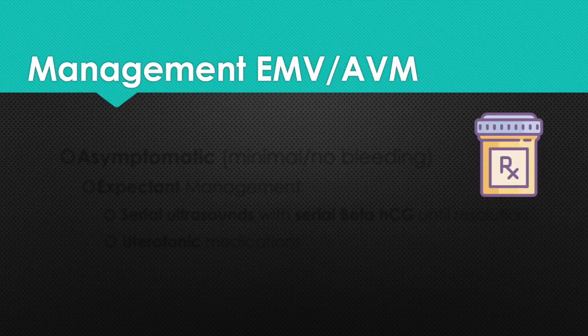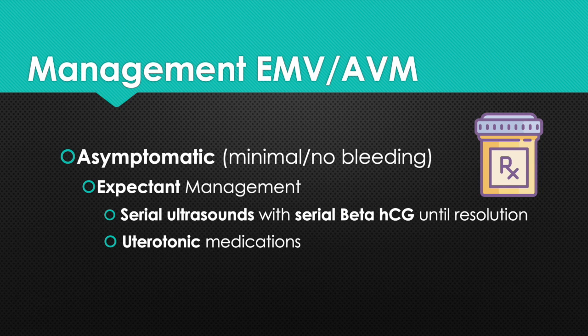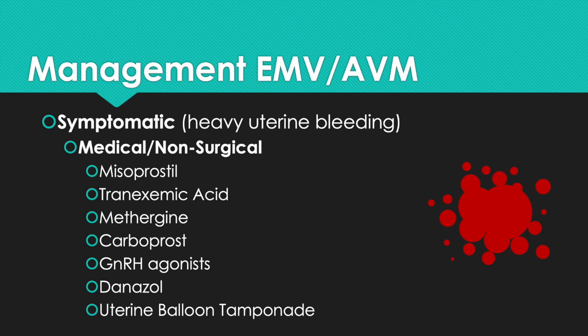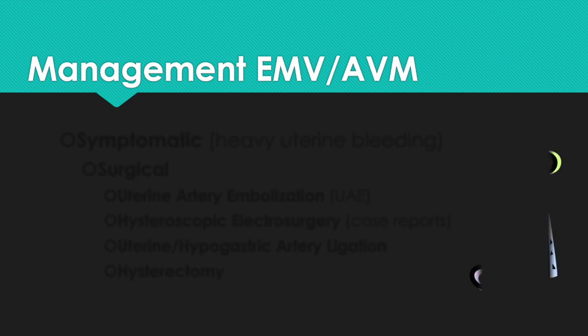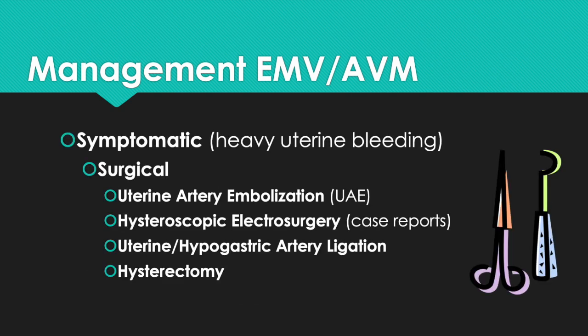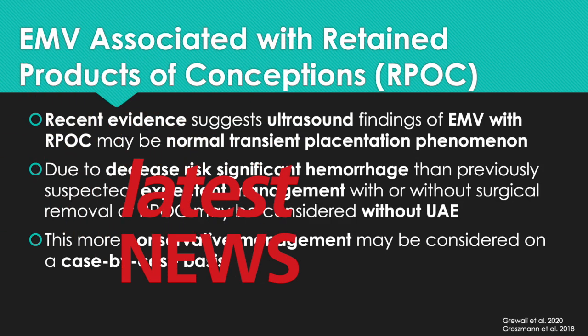Management of EMV-AVM is symptom-dependent. Asymptomatic patients can have expectant management with serial ultrasounds and serial beta HCGs until resolution, as well as uterotonic medications. Symptomatic patients can be managed in a medical or non-surgical manner using misoprostol, tranexamic acid, methergine, carboprost, GnRH agonist, danazol, and uterine balloon tamponade. Symptomatic patients with heavy bleeding may require uterine artery embolization, hysteroscopic electrosurgery, uterine/hypogastric artery ligation, or hysterectomy.